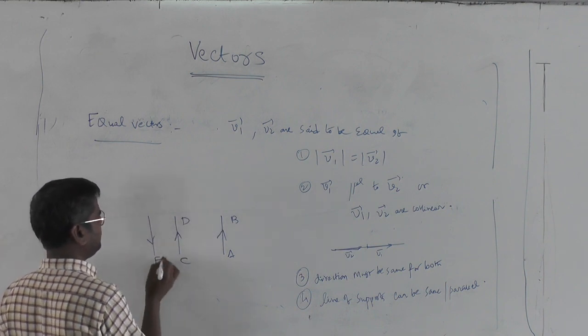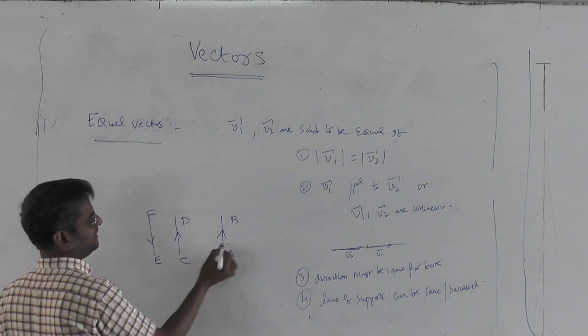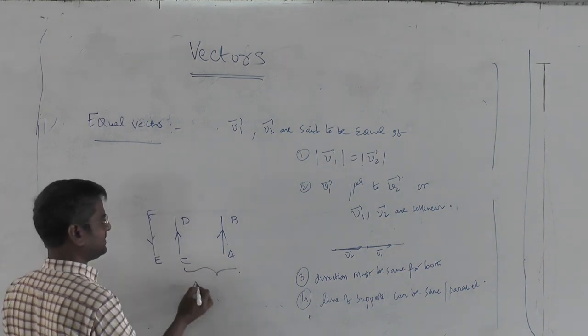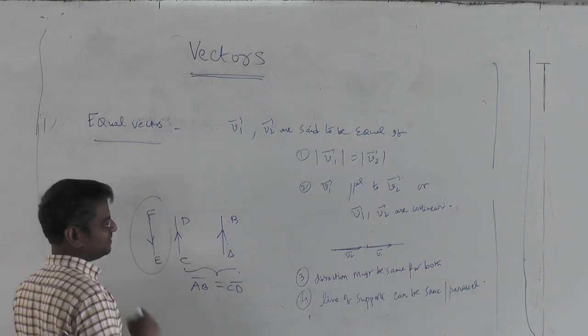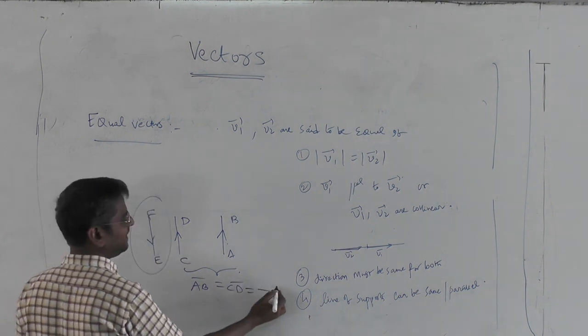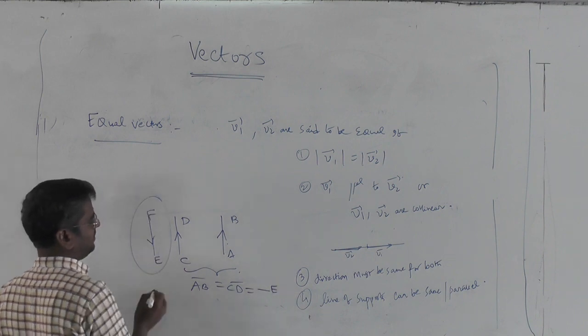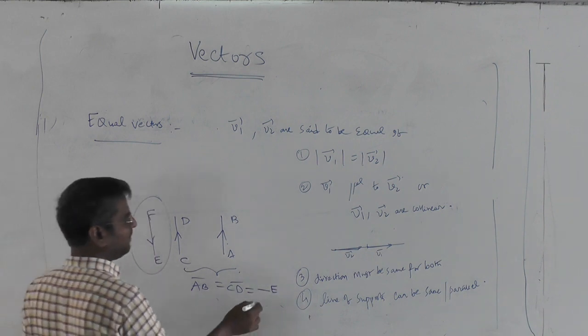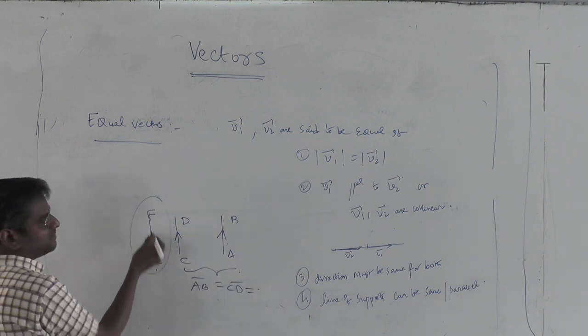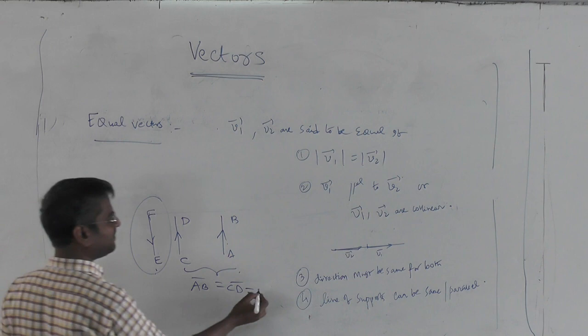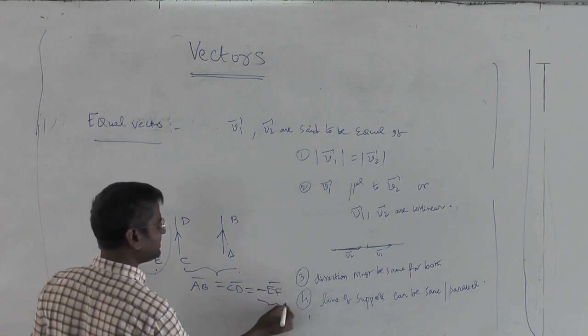same magnitude, you see these two are having the same direction. So AB bar equals CD bar, but this one is in the opposite direction. In fact, it will be called negative of. If it is EF bar, then we are happy. But it is not EF bar, it is in fact opposite, FE bar. So FE bar can be written as minus EF bar, you can see clearly.